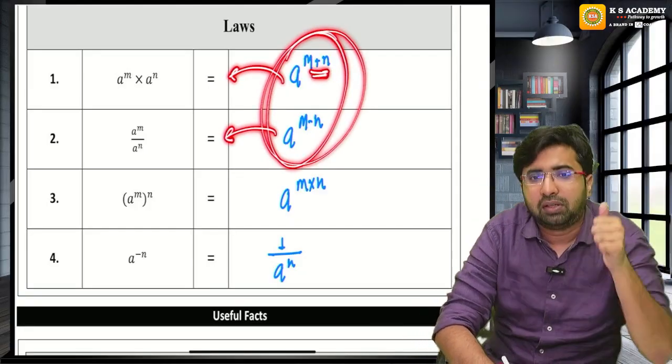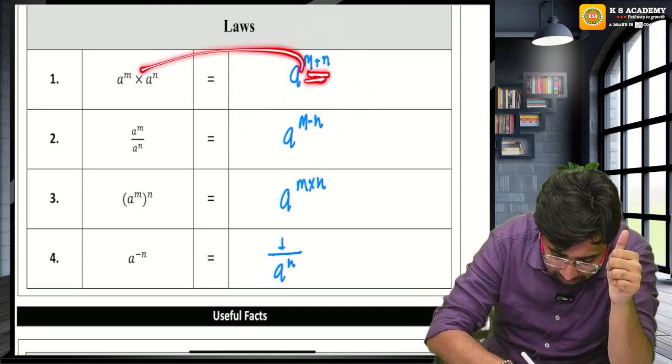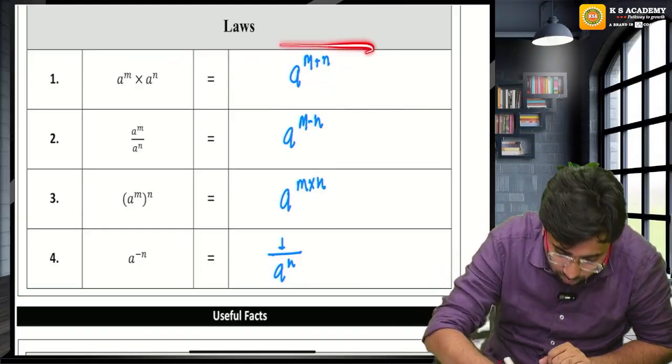If there is a plus, they will come into divide. If there is minus, they will come into divide. If there is plus, they will come into multiplication. Guys, is this 2 property clear?